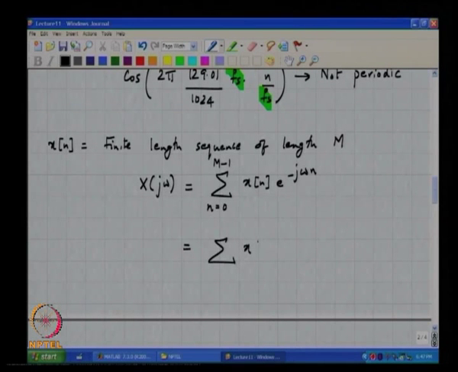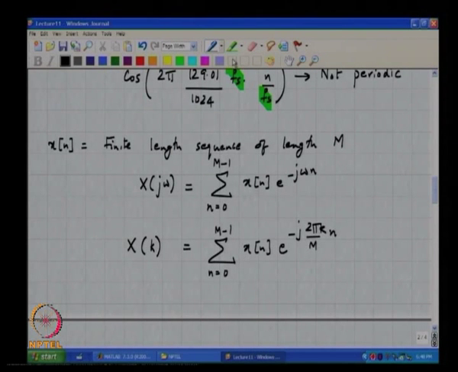It is the sum of x of n e to the minus j 2 pi by M times k n, with n ranging from 0 to M minus 1. Okay, there are normalizing constants, do not worry about them for the time being.